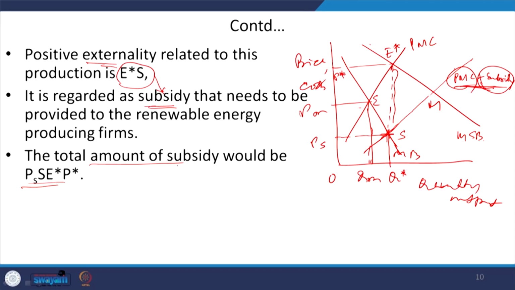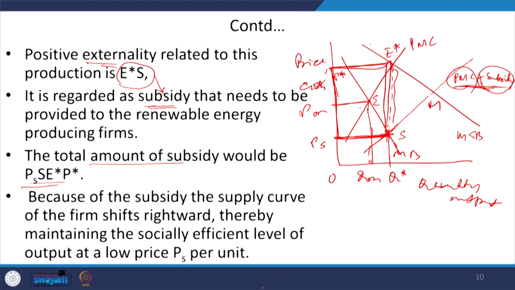So, what is the total amount of subsidy that the farm will be getting? Obviously, it is this line PS, S, and this E star and P star. So, this rectangle area is the total subsidy amount that the farm is going to get, right.